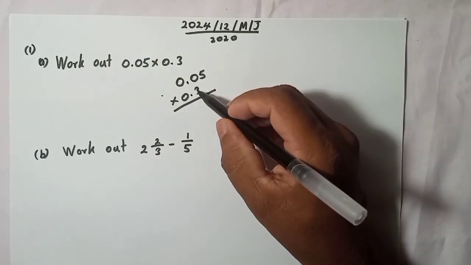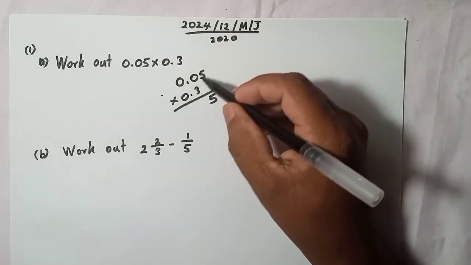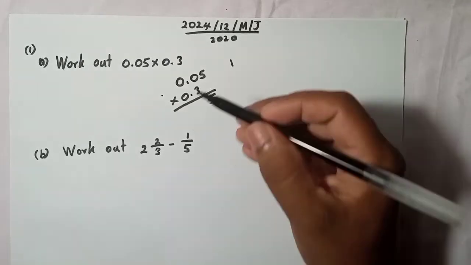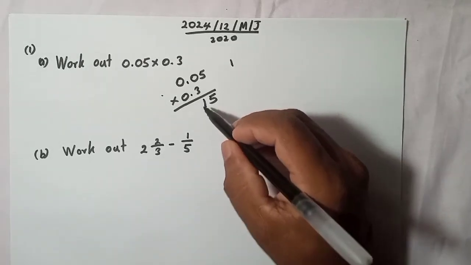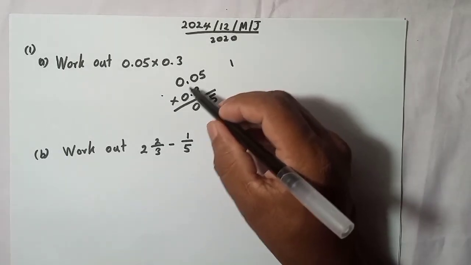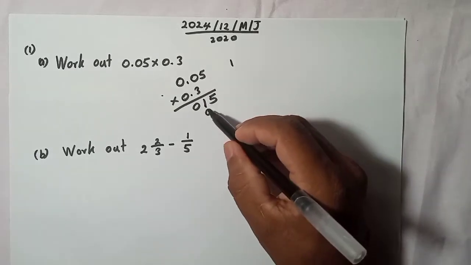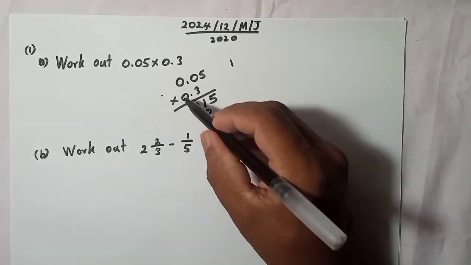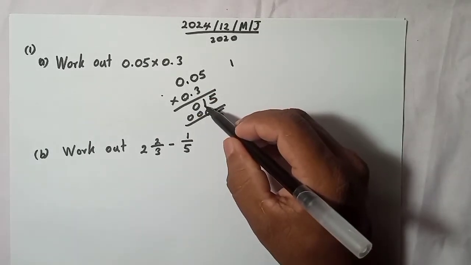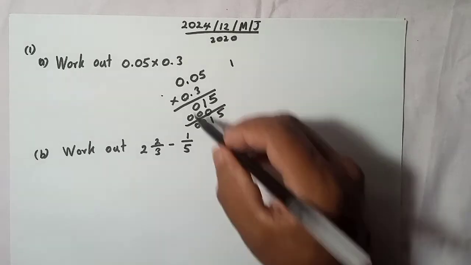So here 3 into 5, 15. From 15 I will put 5 here, and 1. Then 3 into 0, 0, plus 1, 1. Then 3 into 0, 0. Again, with this 0 I will multiply: 0 into 5, 0, 0 into 0, 0, 0 into 0, 0. Very simple. So 5, here 1 plus 0, 1, here 0, 0, when we add.